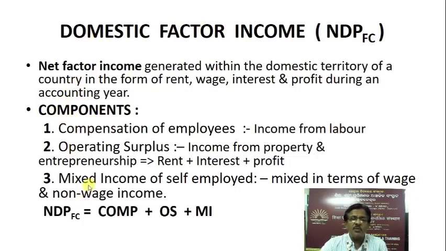The components of domestic factor income: compensation of employees, income from labor, operating surplus, income from property and entrepreneurship, that is rent, interest and profit, mixed income of self-employed, that is mixed in terms of wage and non-wage income. NDP at factor cost, that is domestic factor income, is equal to compensation of employees, that is number 1 point, operating surplus, that is number 2 point, and mixed income of the self-employed, that is number 3 point.